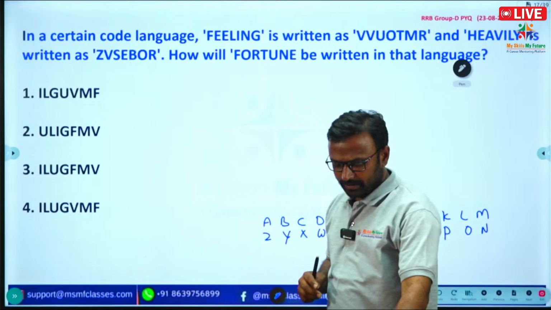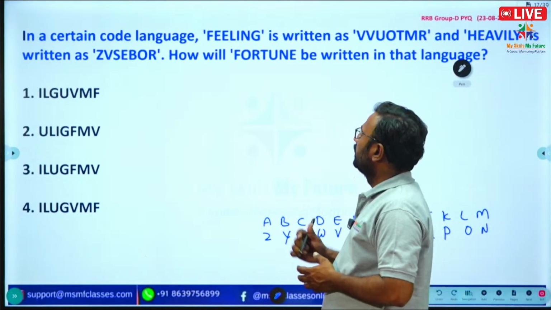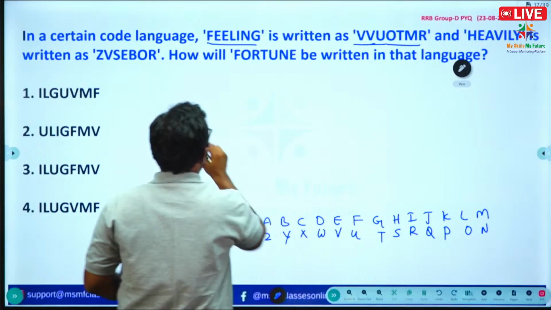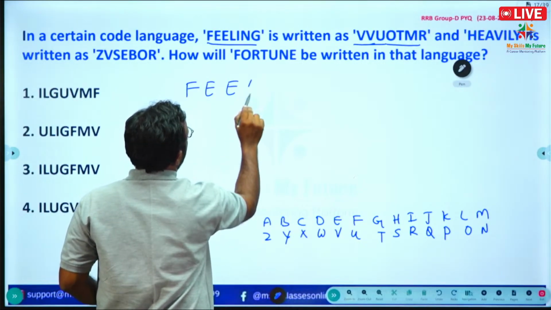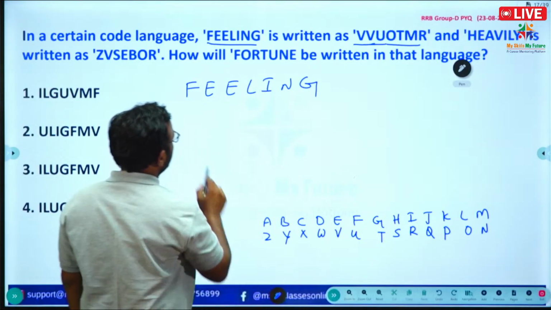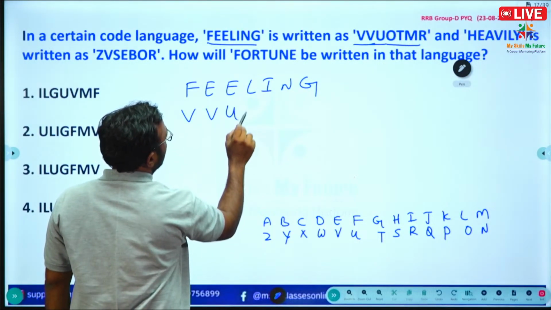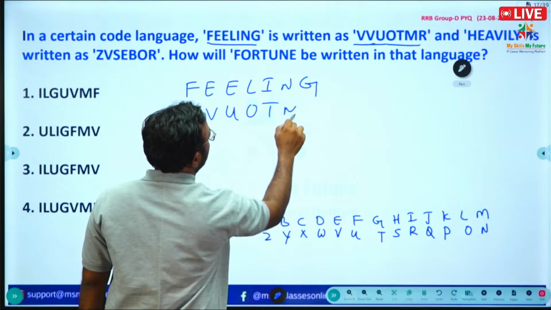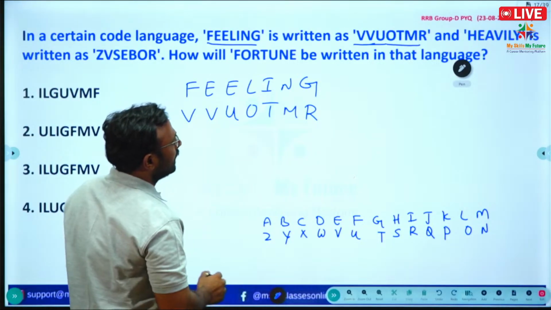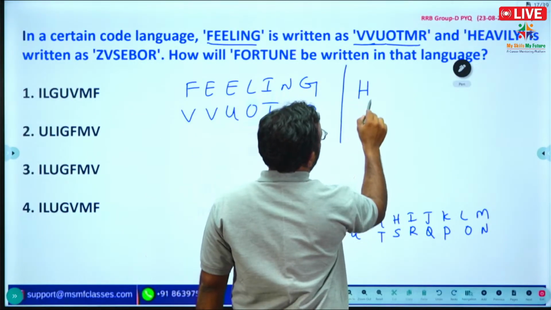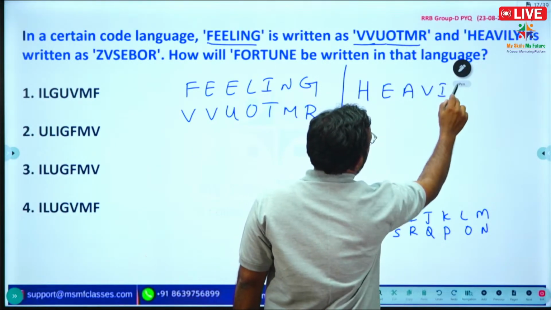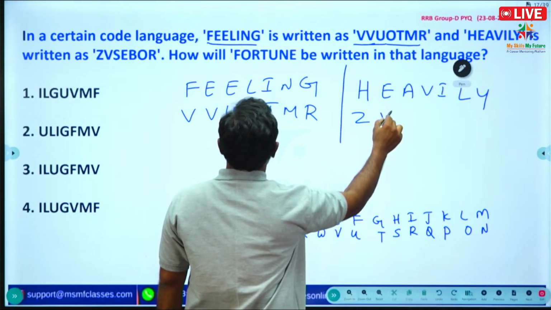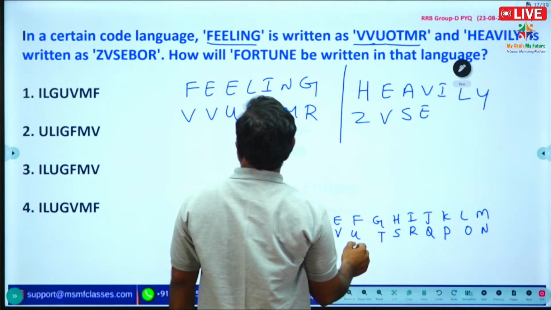Okay, right. See the question here. In a certain code language, FEELING is written as VVUOTMR, and HEAVILY is written as ZVSEBOR.